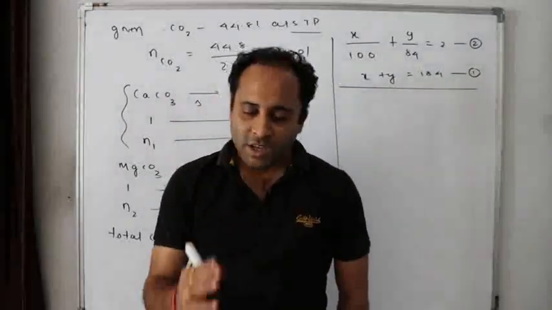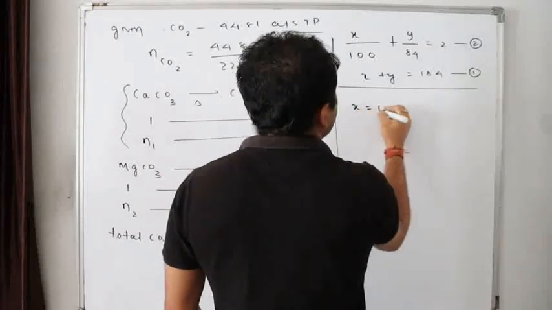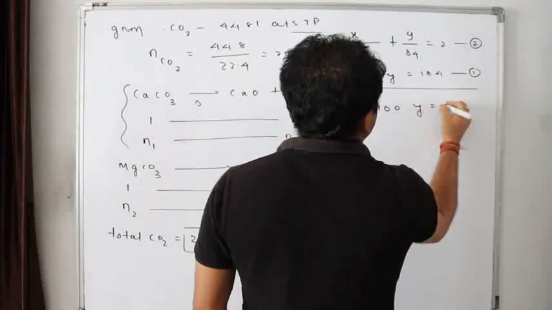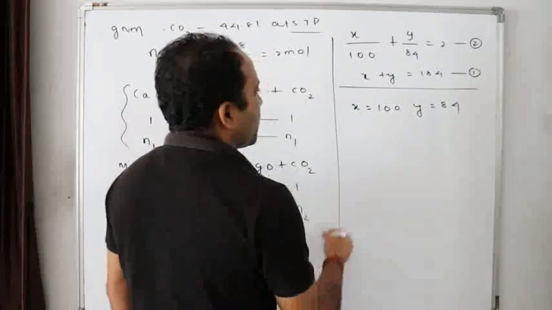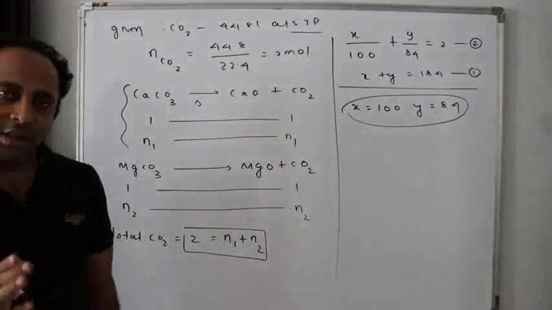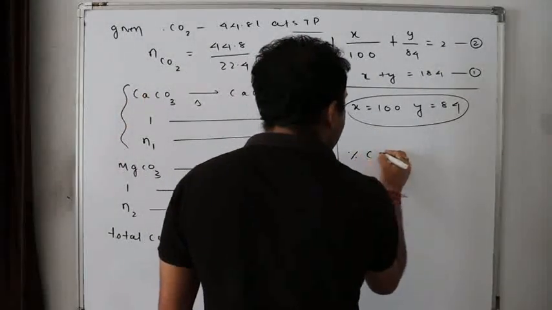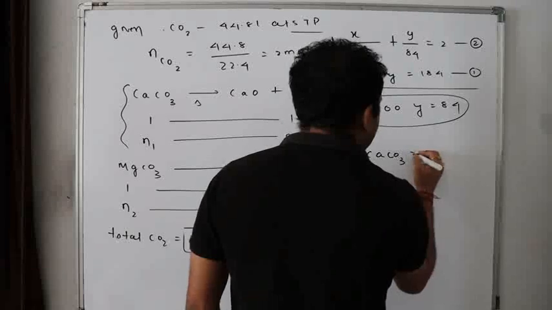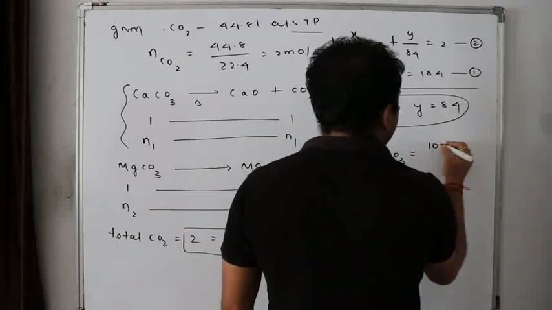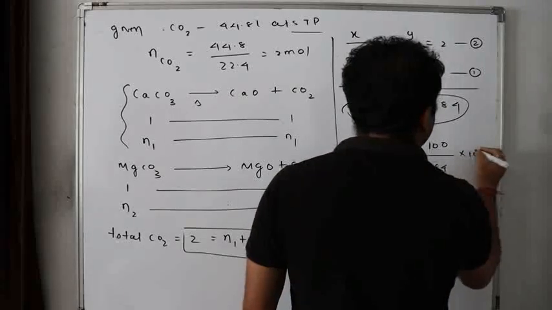Now please solve this question. If you really solve it, you will find X is equal to 100 and Y is equal to 84. Now the question is how much mass percentage is required, isn't it? Mass percent of calcium carbonate is equal to 100 by 184 into 100.